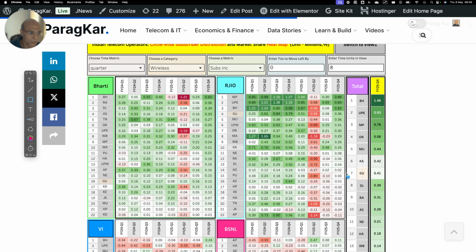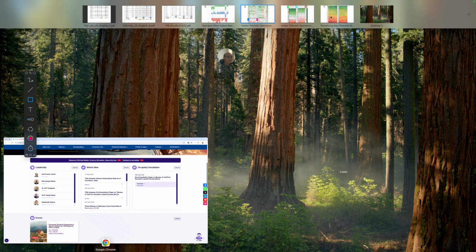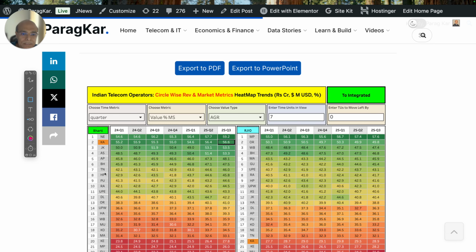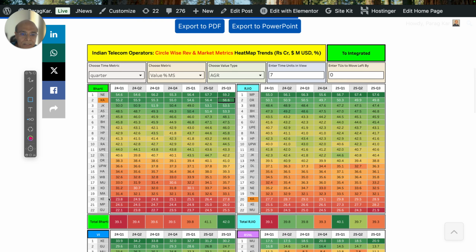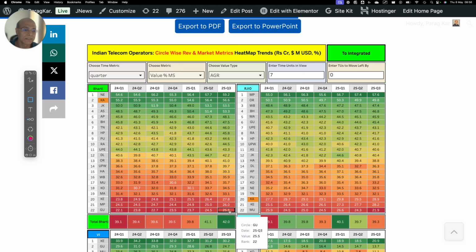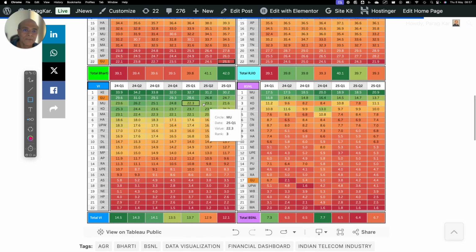Right? So Gujarat also, before I get into this, let me see where these players stand as far as revenue market share. Bharti is at the lowest pedestal in Gujarat revenue market share, 25.5. Reliance Jio is 45.4, right? And Vodafone Idea is very important, 24.7. And BSNL is 4.4.